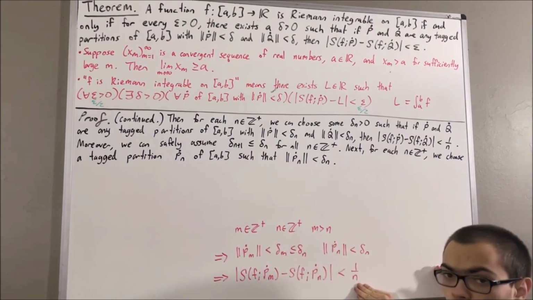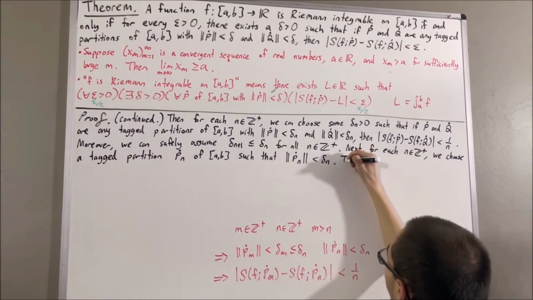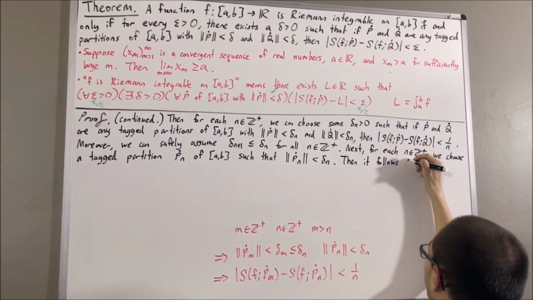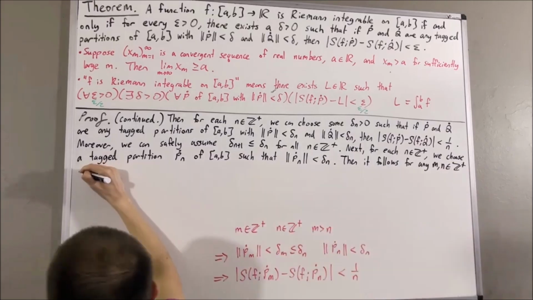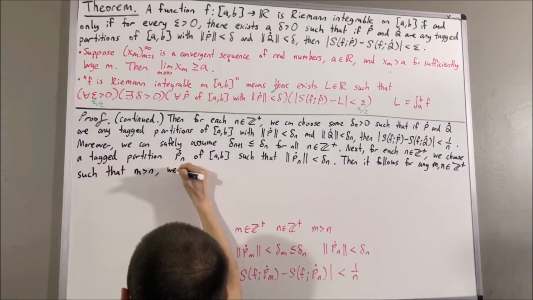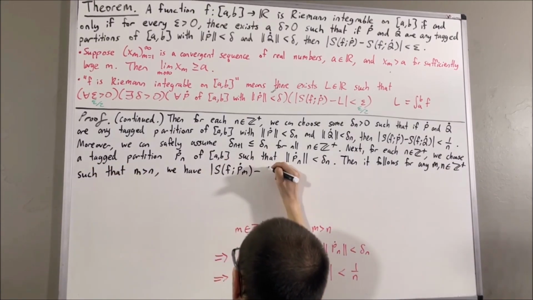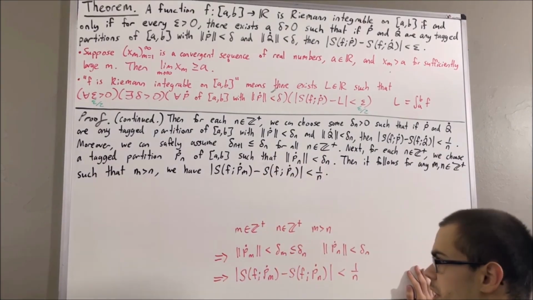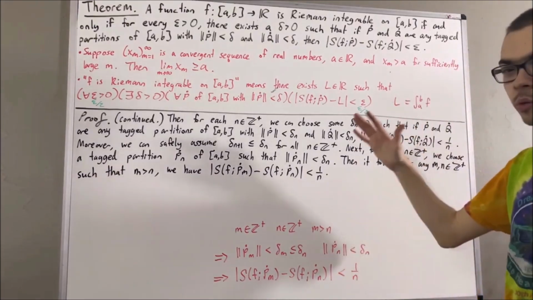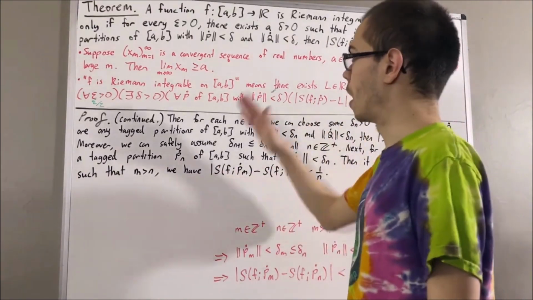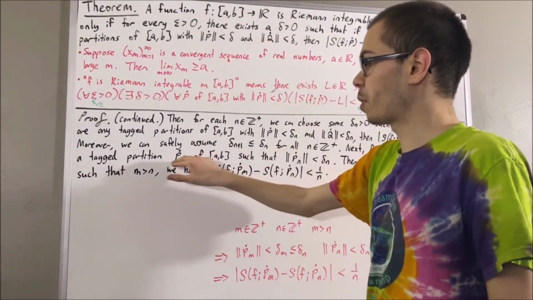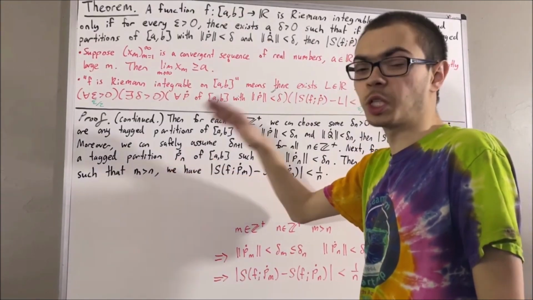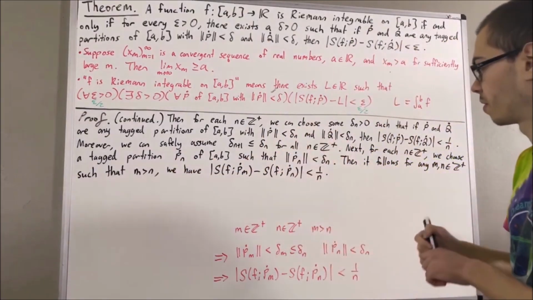We have that this inequality is true. And from here, it follows that the sequence of Riemann sums of f with each of these partitions will be a Cauchy sequence of real numbers.